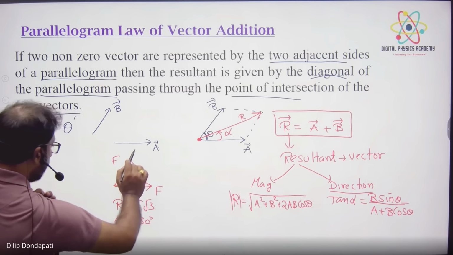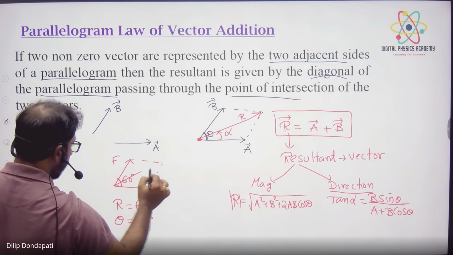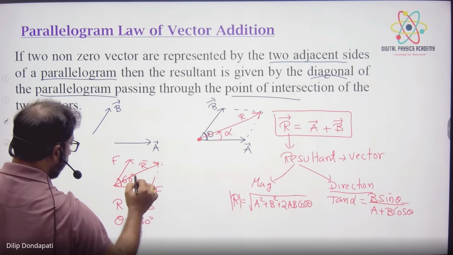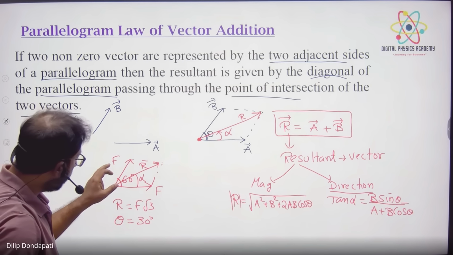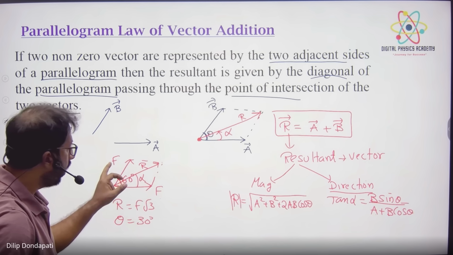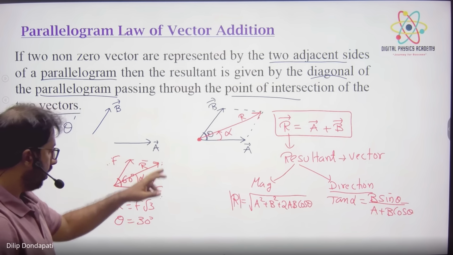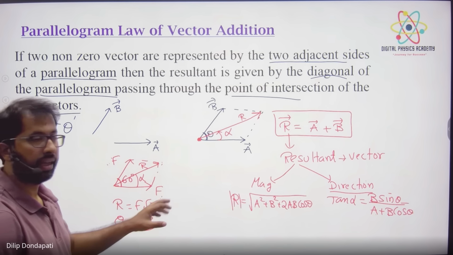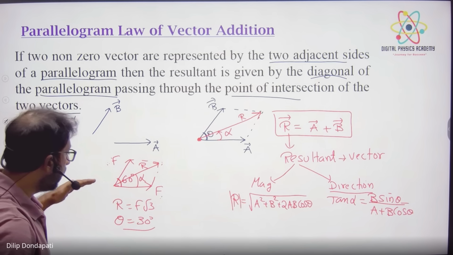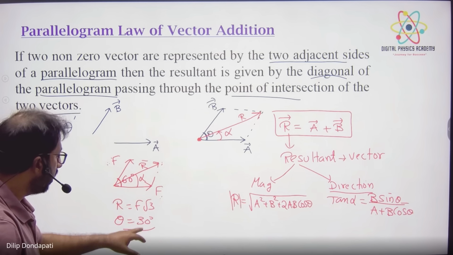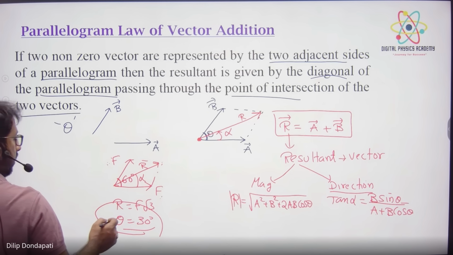See, complete the imaginary parallelogram. The resultant is one, right? R. And this is alpha. Remember, whenever two vectors are equal, their resultant will always be the bisector only. 30 degrees. That means in the exam you don't need to calculate theta. So whenever two vectors are equal, the resultant will always bisect the angle. Okay.